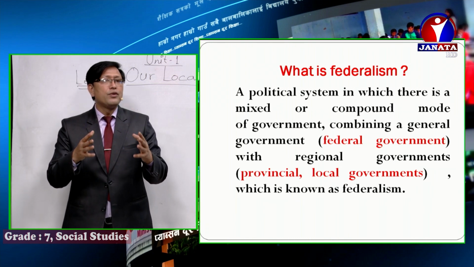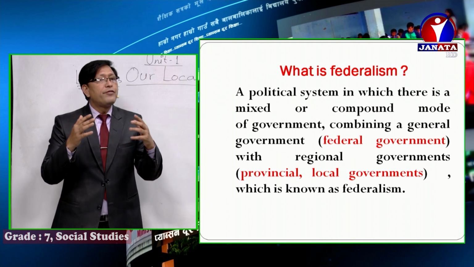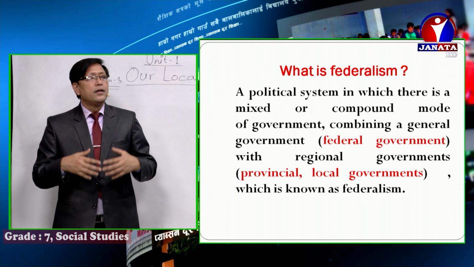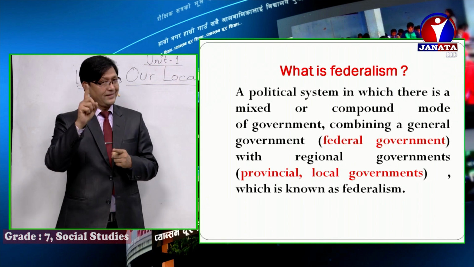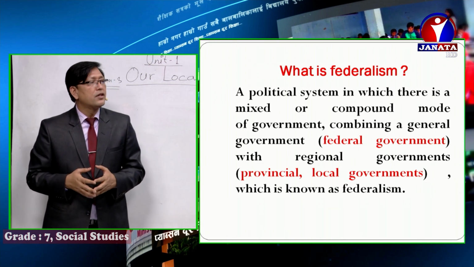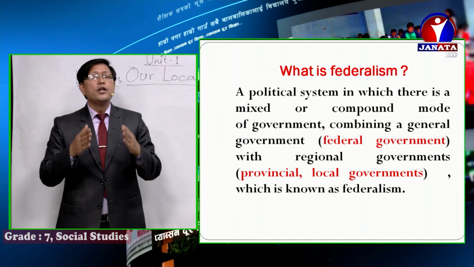Let me explain once more. Federalism is a political system where there is a mixed or compound mode of governments combining central government or federal government and other regional governments like provincial government and local government, which is known as federalism.